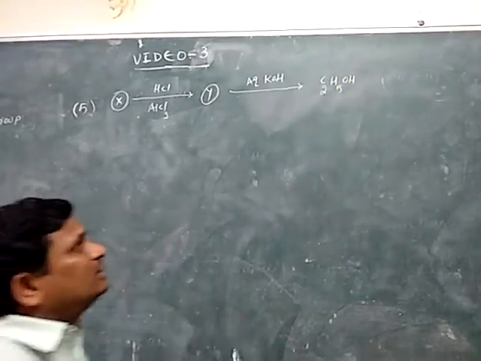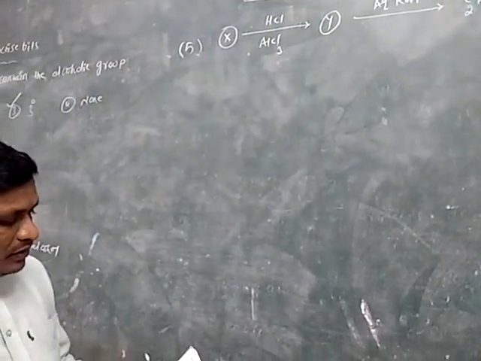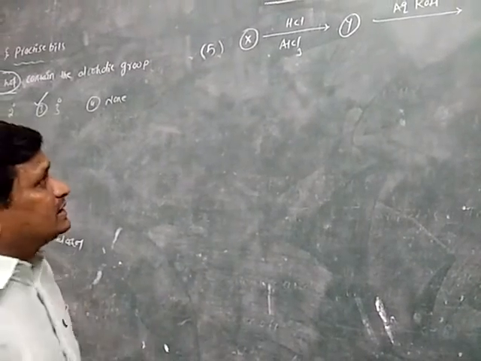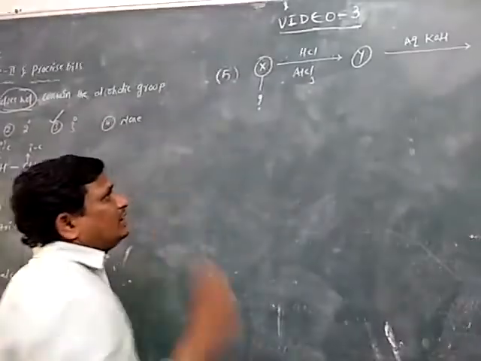Ethyl alcohol is obtained. So in the above reaction, what is the reactant X?